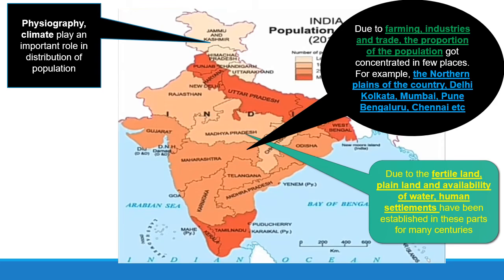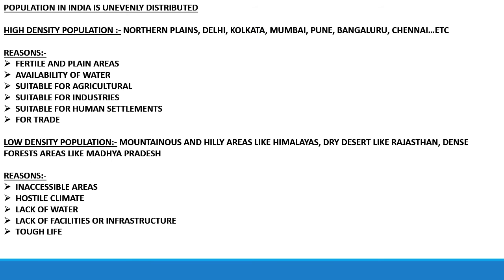So children, if the question comes, the population in India is unevenly distributed, you can write these points. High density population is found in northern plains, Delhi, Kolkata, Mumbai, Pune, Bengaluru, Chennai, and some other places where the people are more.